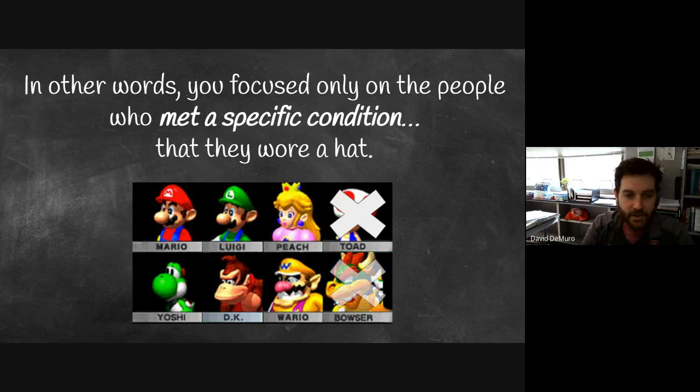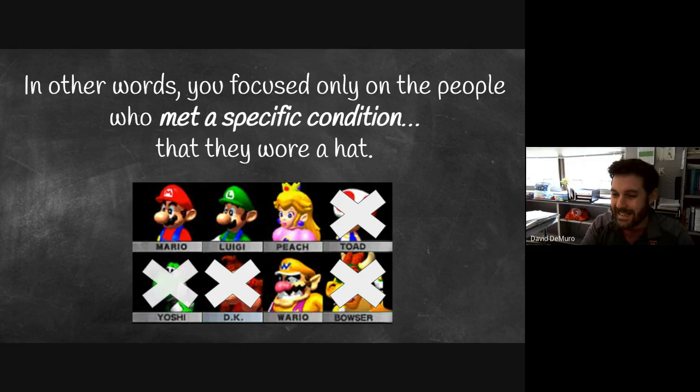Toad and Bowser and DK and Yoshi, they did not meet that condition of wearing a hat, and so we ignored them when we found that probability and only looked at the 4 that did meet that condition. Mario, Luigi, Peach, and Wario, they were wearing a hat. So conditional probability is all about narrowing the focus down, not out of all outcomes, but only out of the outcomes that meet a specific condition or criteria.